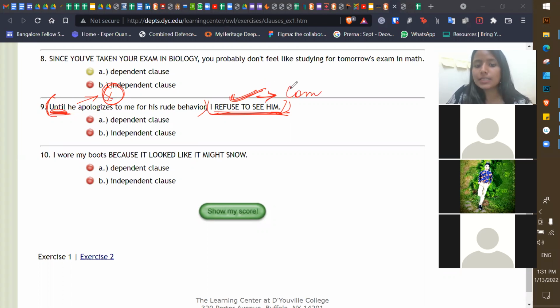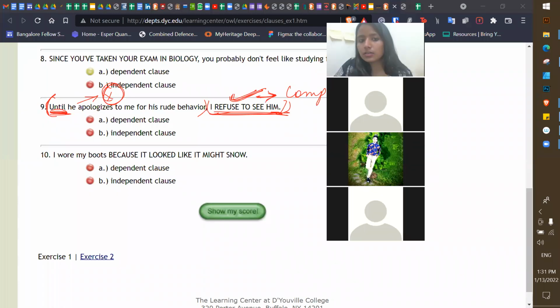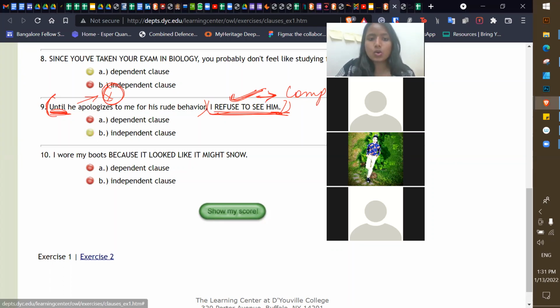Okay, this one is a complete sentence. Then what clause is it, Simran? If this is a complete sentence, then what clause is it? Independent, ma'am. Independent clause. Okay, very good.